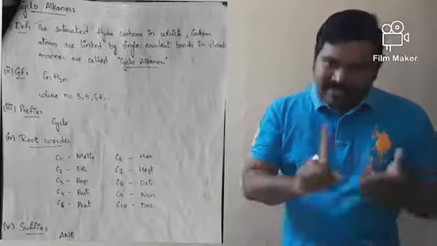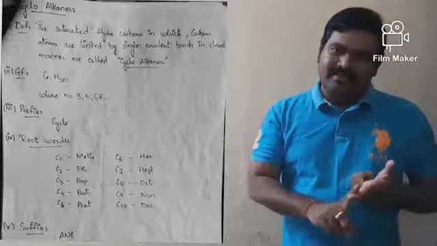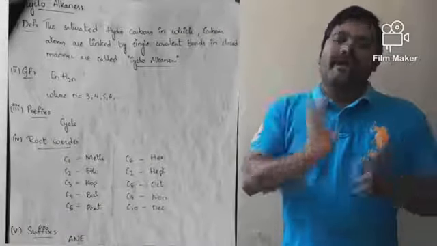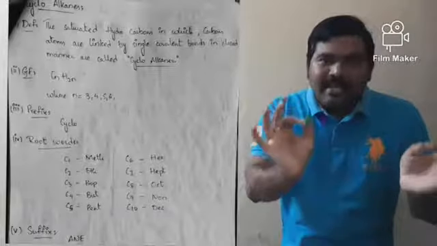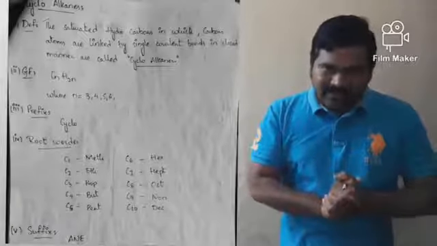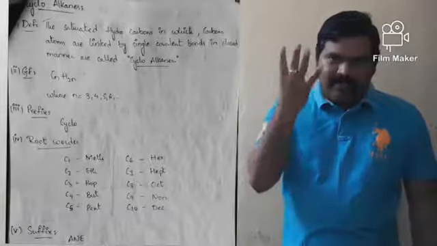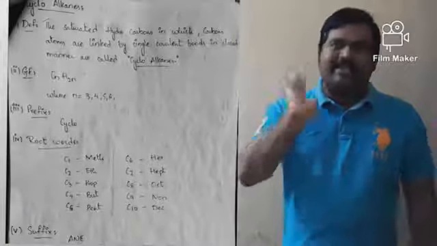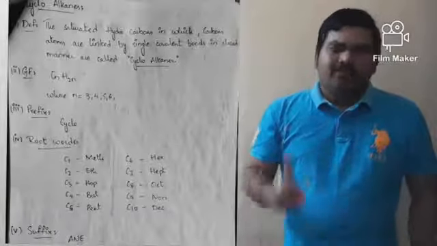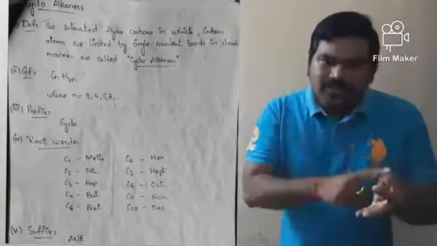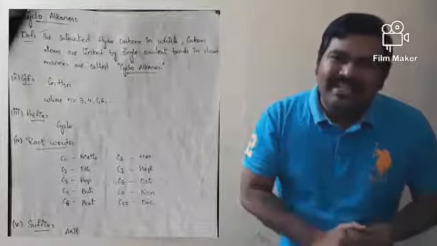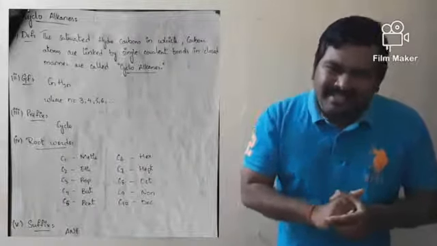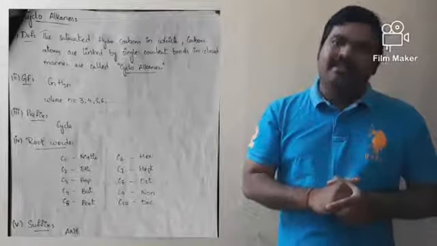CnH2n, where n is the number of carbon atoms, and n can take the values starting from 3, 4, 5, 6, 7 and so on. Why do the 1st and 2nd members not exist in the cycloalkanes family?